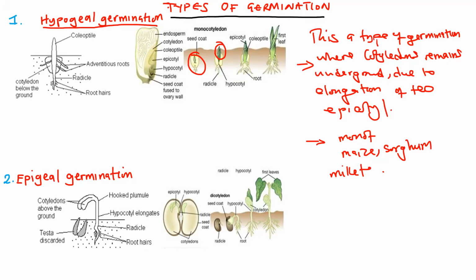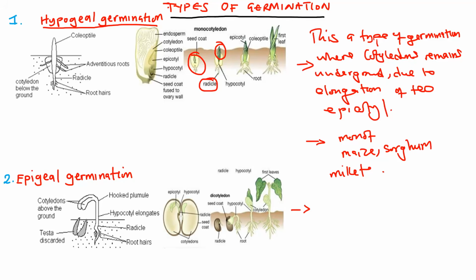All right, before we even go to the other type, it's very important to note this part is a radicle, and the radicle grows into the root. Then of course you have the plumule. I just wanted to emphasize that point. What about epigeal germination? What is this kind of germination?